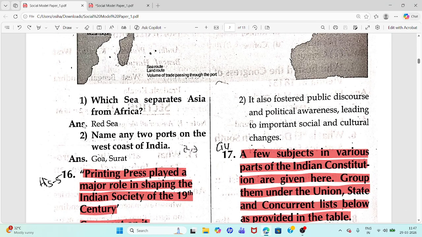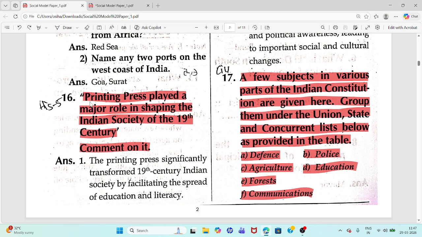First question. Which sea separates Asia from Africa? Red Sea separates Asia from Africa. Second question. Name any two ports on the west coast of India. Answer: Goa, Surat. 16th question.